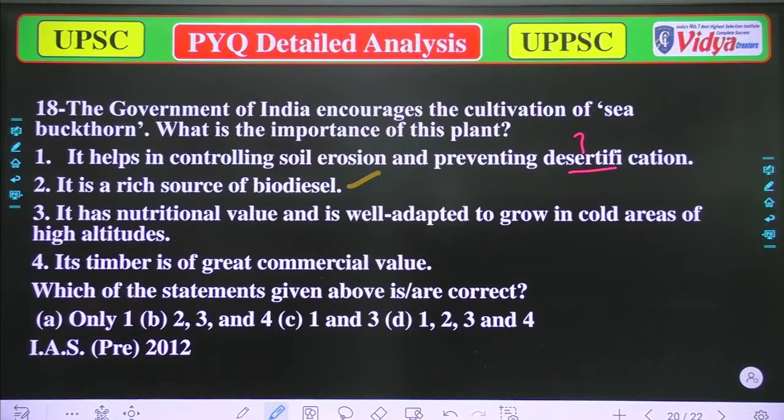Yeah, I am still waiting for a response on what will be the correct option.